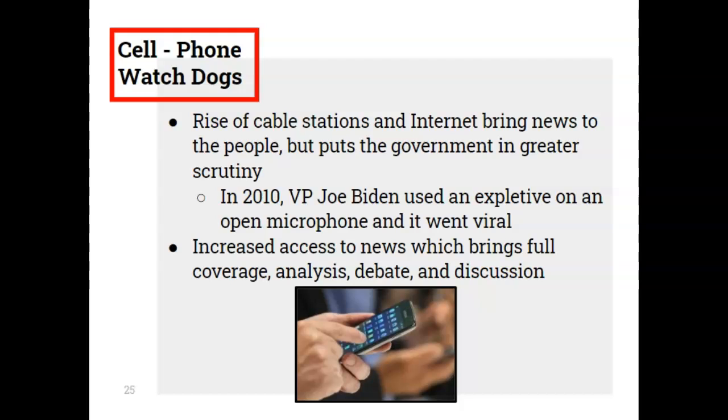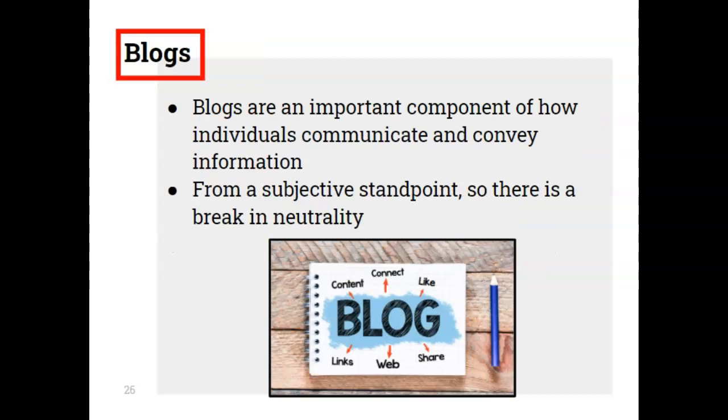And so again, because there are so many different outlets that may serve many different purposes, it can mean that we have access to more. But we're also distracted by more because we have so many other entertainment options that don't have to do with politics. So that's the shortcoming. Blogs have become an important component of how individuals communicate and convey information from a subjective standpoint. So there is a break in the neutrality with blogs. You are getting very biased information or biased perspective.